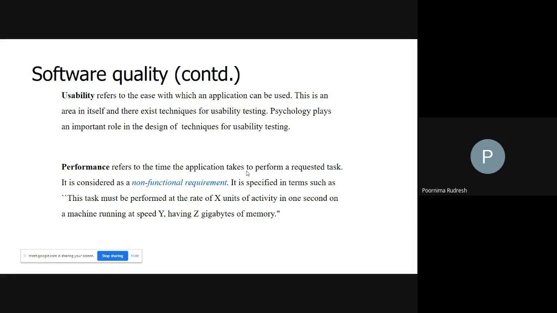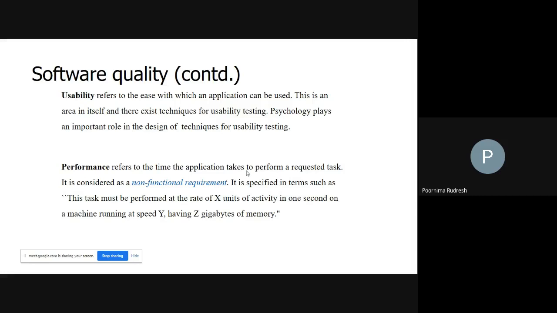Here, psychology plays a very important role in the design of techniques for usability testing. Why? Because each user has a different perspective about the usage of the product. Then, depending on the usability feedback collected from users, the testing team can test the usability of the product.